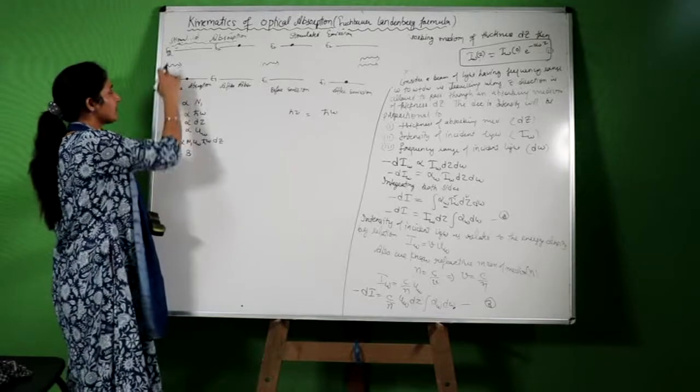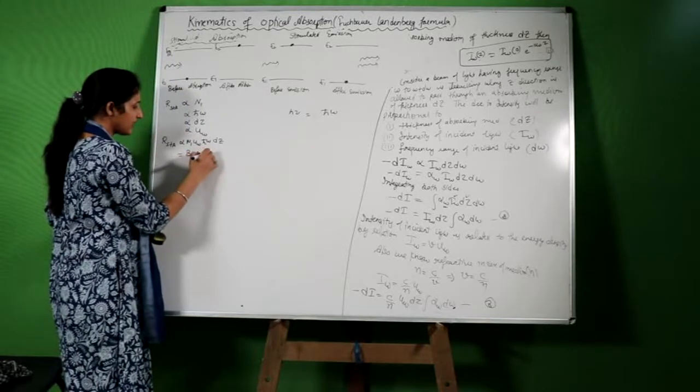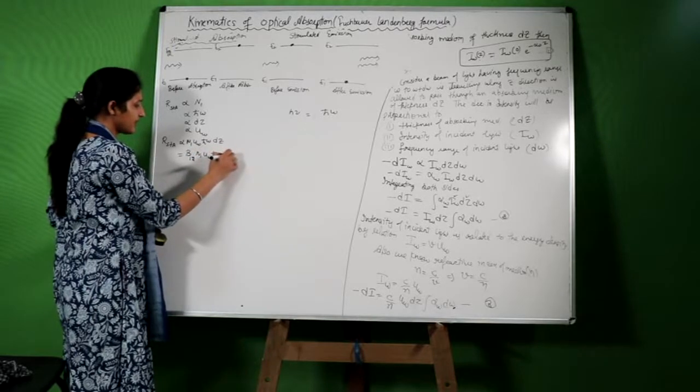Absorption means the atom is going from 1 to 2. We will write here B12 N1 U omega h cut omega dz.